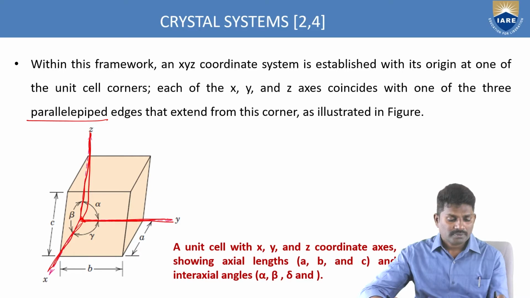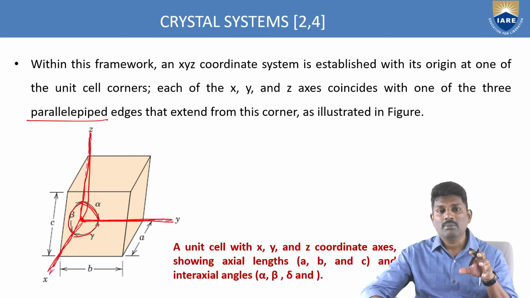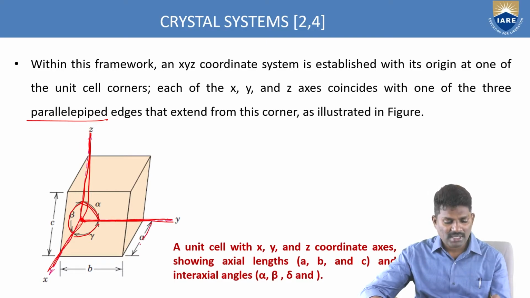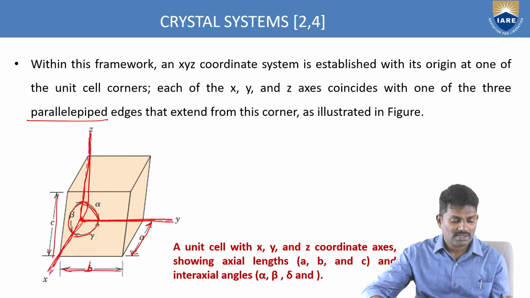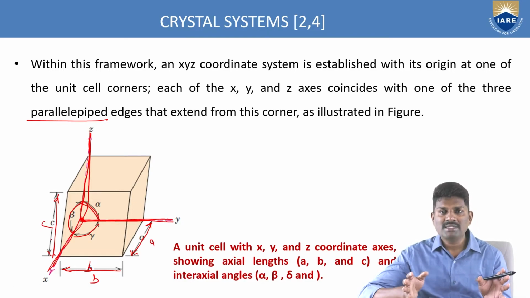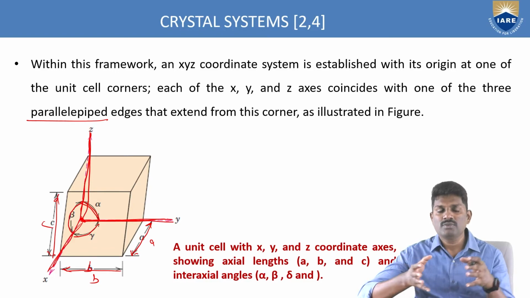So, if you see the angle between these, this is alpha, this is beta and gamma. So these are the three angles between these three axes. And of course these are the edge lengths, the axial lengths. That means along the x-axis what is the distance, along the y-axis what is the distance, and along the z-axis what is the distance. So A, B, C are the three axial lengths along x, y, z directions.